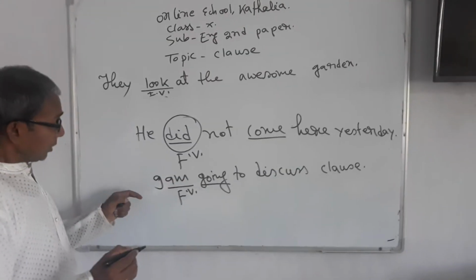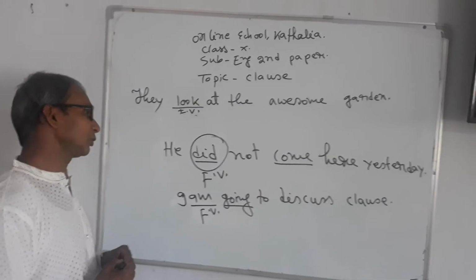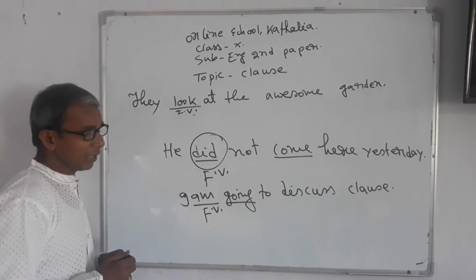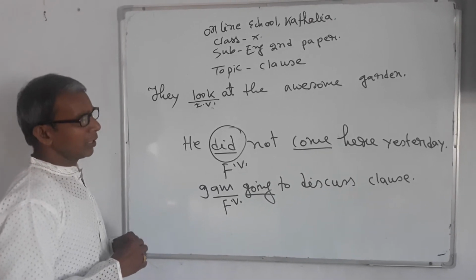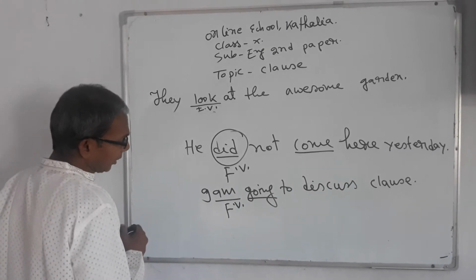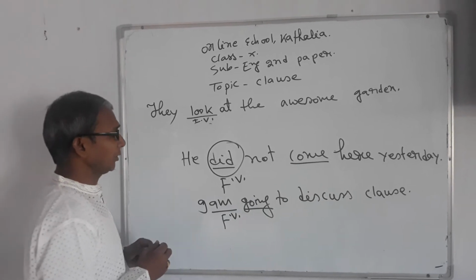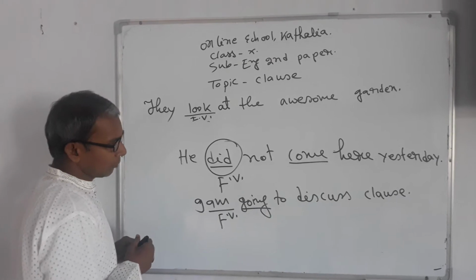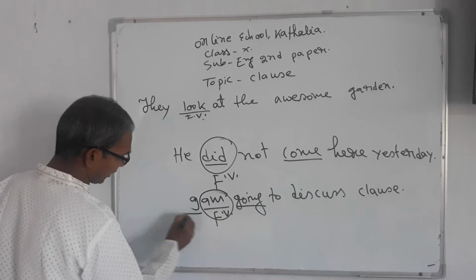There is another rule: the verb which is used according to the number and person of the subject and tense is also called a finite verb. Dear learners, listen to it very carefully and try to preserve in your memory that if the verb is changed according to the subject and its number and person and tense, it is also called a finite verb. Here this verb is changed according to the subject and tense.